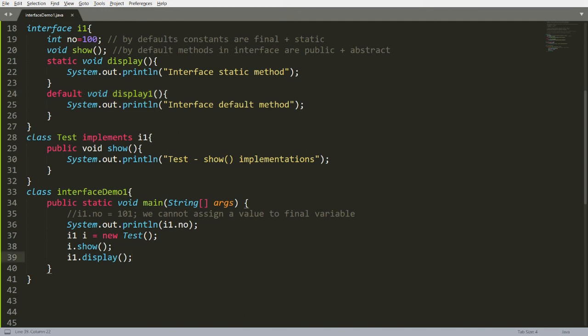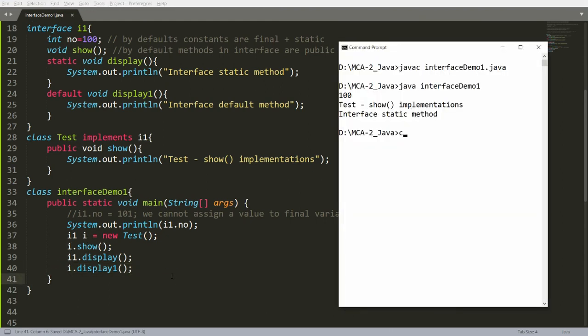We cannot create the instance of an interface. So using an interface instance, I cannot access this because we cannot create the instance. But this function can be accessible by the child. So you can write like this, I dot, and you can call the function display1. What is I? I is the reference variable which points to the child, and using this reference I can call I.display1.